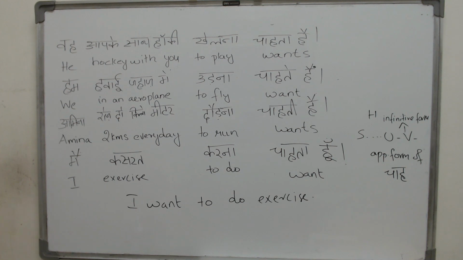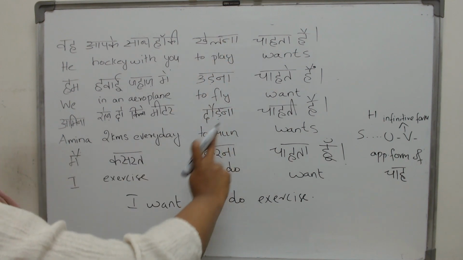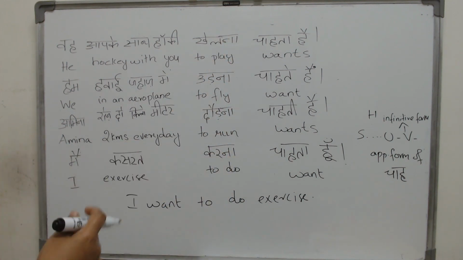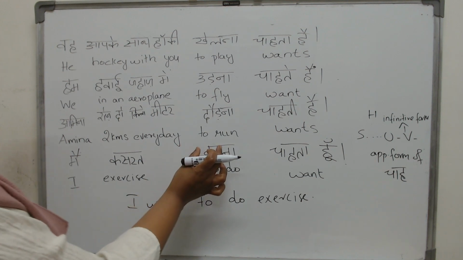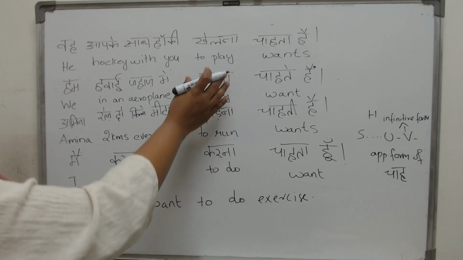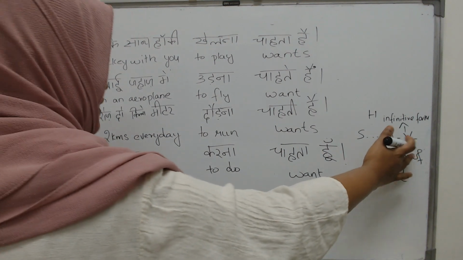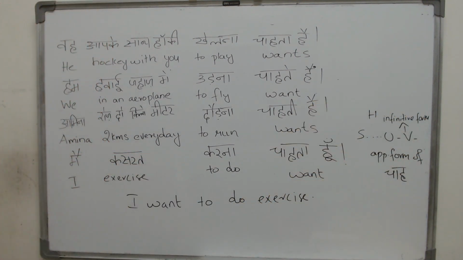And how will the infinitive form look in Hindi? It will look like this: khelna, udna, daudna, karna, hasna, nachna. You will write the root of the verb. Every verb has a root, right? Take that: kar, daud, ud, khel, and to that add a na. You will get the infinitive form of the verb. And at last, what will you put? You will put the appropriate form of chah.